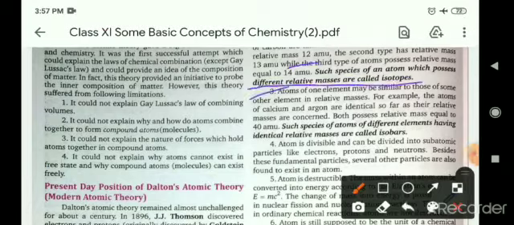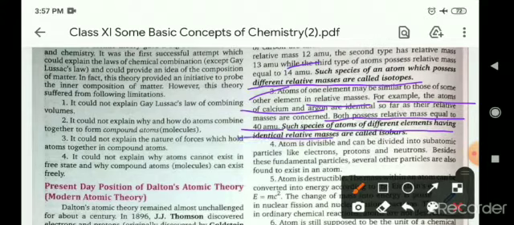Atoms of one element may be similar to those of other elements in relative masses. For example, the atoms of calcium and argon are similar because they have the same mass. Both possess a relative mass equal to 40 amu. Such species of atoms of different elements having identical relative masses are known as isobars.